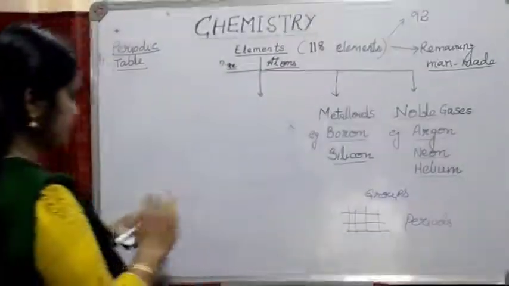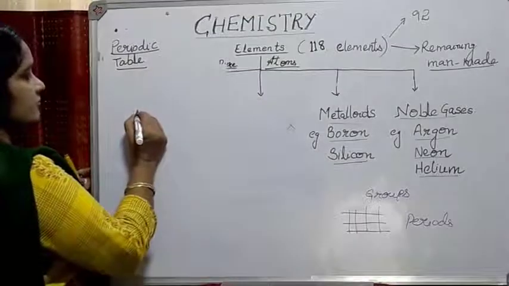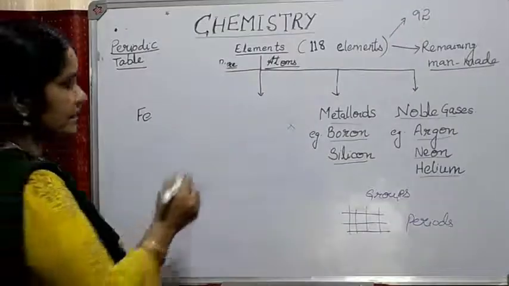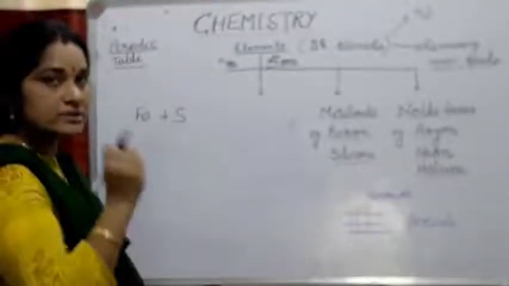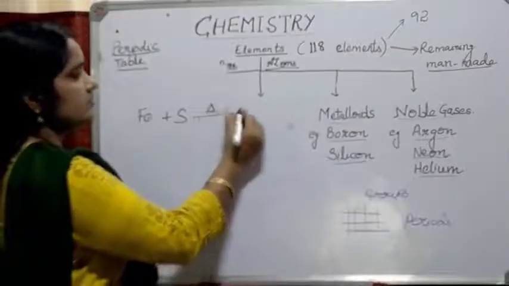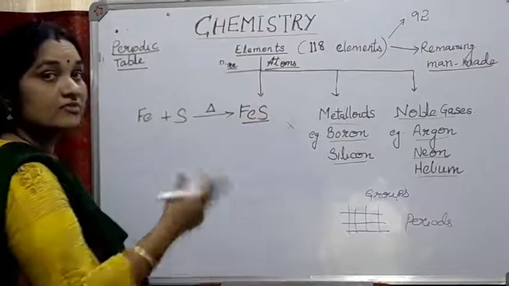Now look at this reaction over here. I showed you one example, iron. The symbol is Fe. It reacts with sulfur. When iron and sulfur are just together, it is a mixture. It can be separated easily using a magnet, because iron can be attracted by the magnet. But when iron and sulfur are heated, it forms a compound, namely FeS, known as iron sulfide.